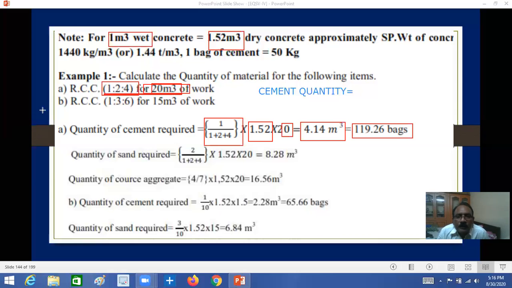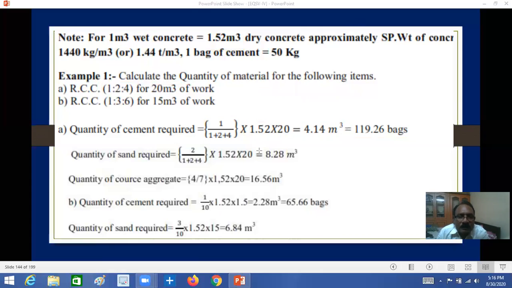Now, similarly, you can calculate other quantities like sand. For sand, the ratio is 2. So 2 multiplied by 1.52 into 20 gives the sand quantity for 20 cubic meters of RCC. Similarly, for the quantity of coarse aggregates you multiply by 4.